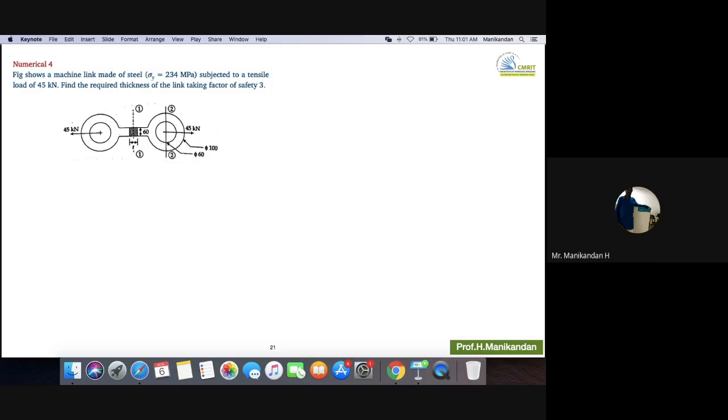Lesser than. Lesser than yield stress, right? How much should it be lesser than, sir? 1, 2, or 3. What is that 1, 2, 3? Factor of safety. Now you understood factor of safety. So here they have told the factor of safety is 3. What does it mean?